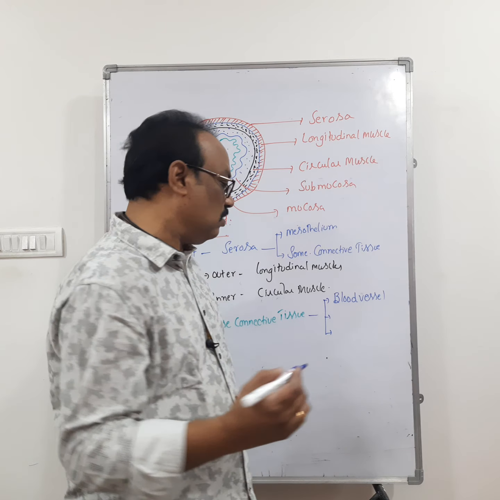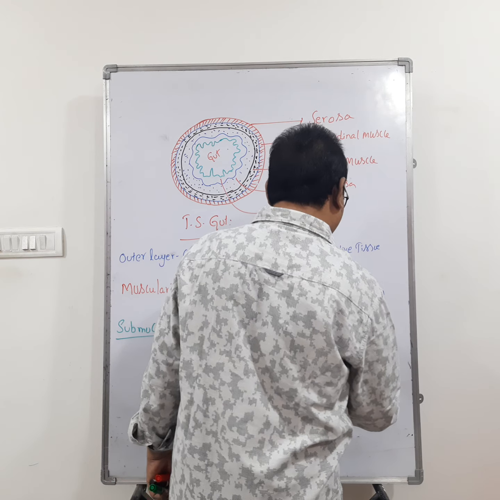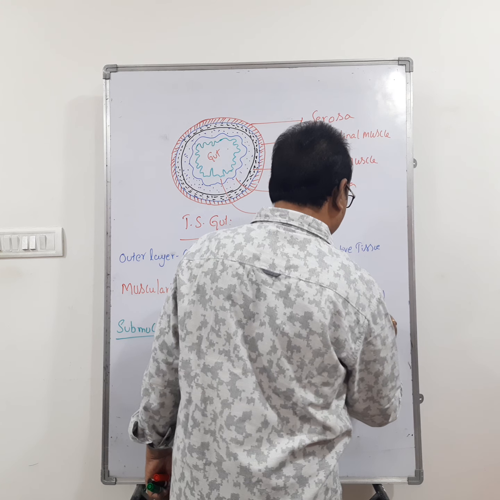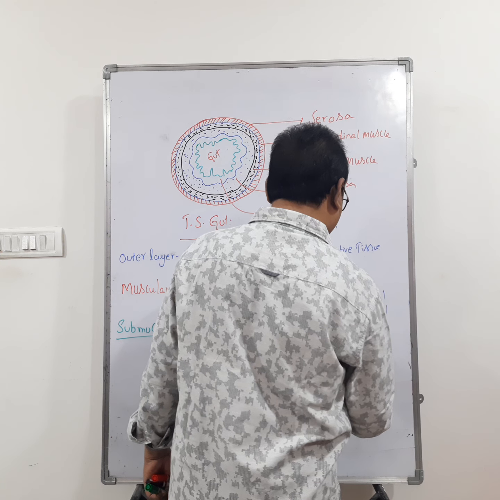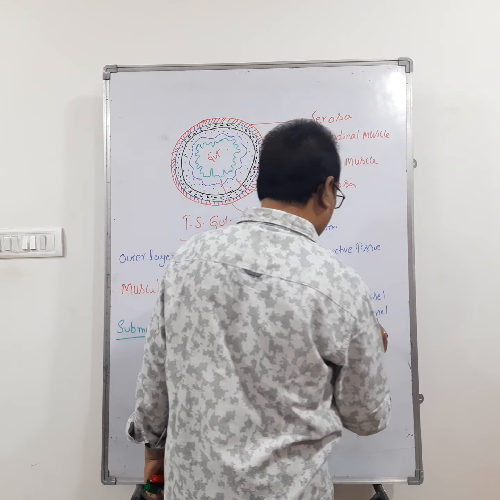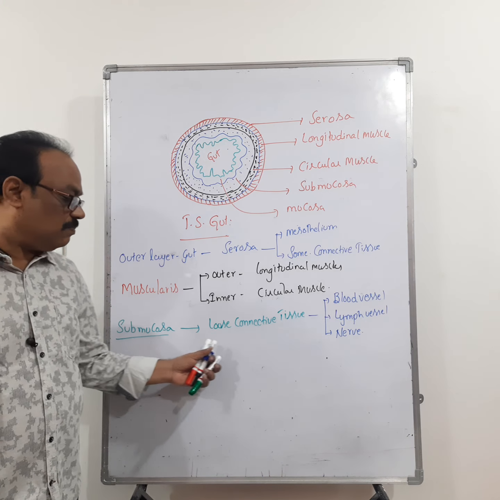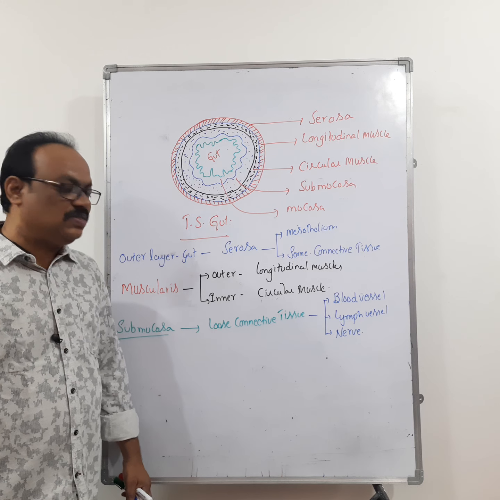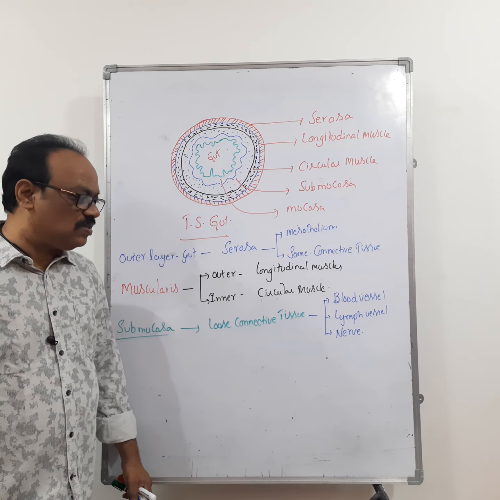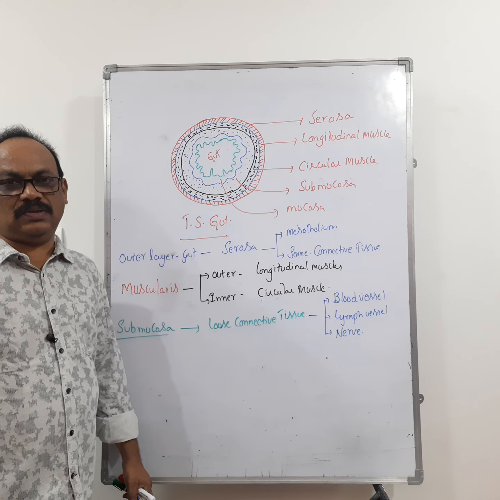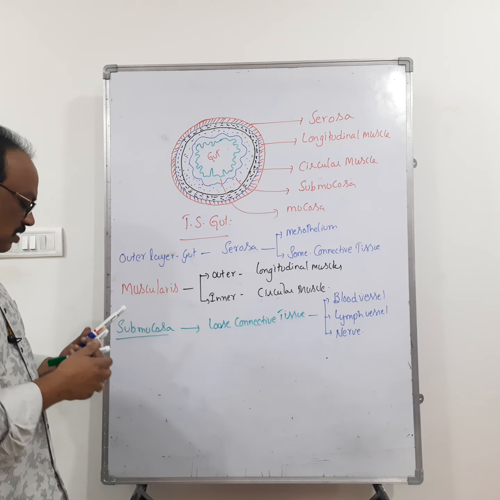They may ask like that also. Lymph vessels and nerves. The submucosa is made up of loose connective tissue which contains blood vessels, lymph vessels and nerves. Right. And the last one is mucosa.